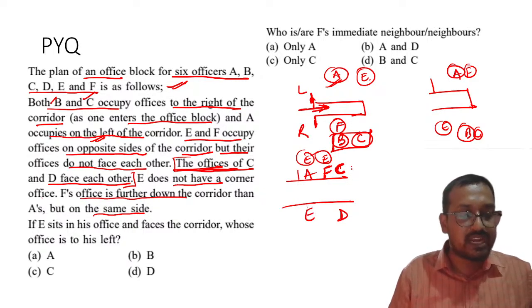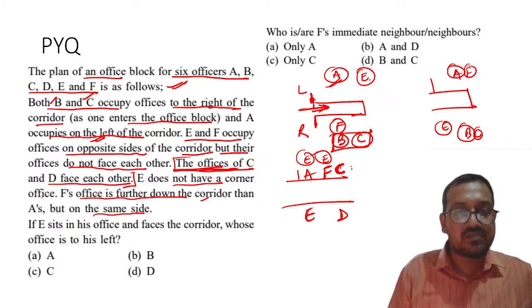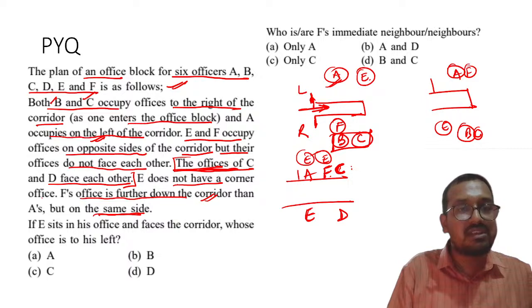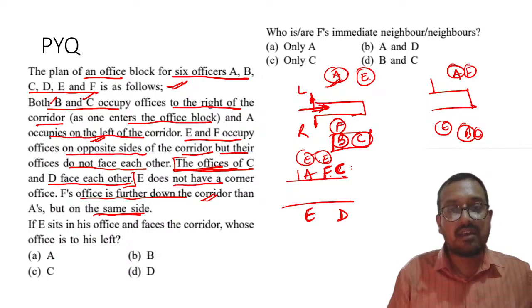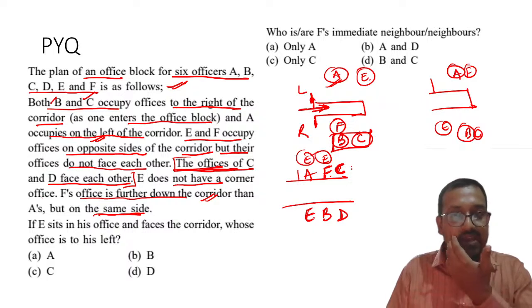E will come on this side, right? E will come on this side, right? F's office is further down the corridor than A's, but on the same side, right? So C, D, A, F. What is remaining? The remaining one is B. Yes, B is remaining, right? I hope this is clear.